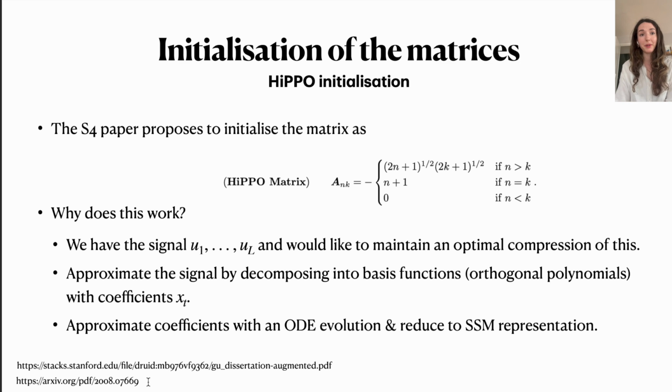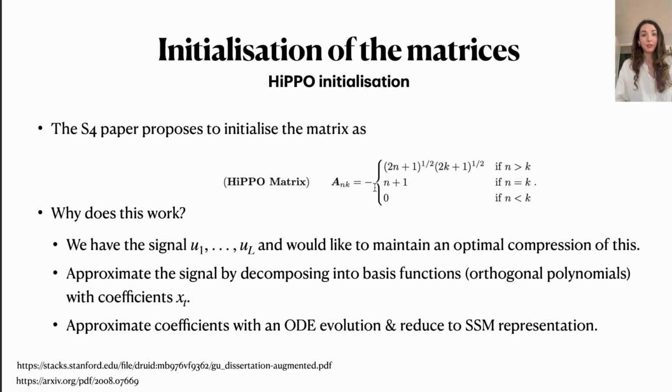So the S4 paper then proposes this Hippo initialization, where the Hippo matrix A is given by the following setup. Every element of this matrix is given by this configuration that I show here. Why does this work? Or at least, how is this introduced in the original paper?